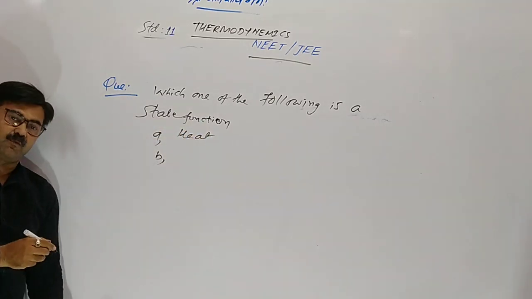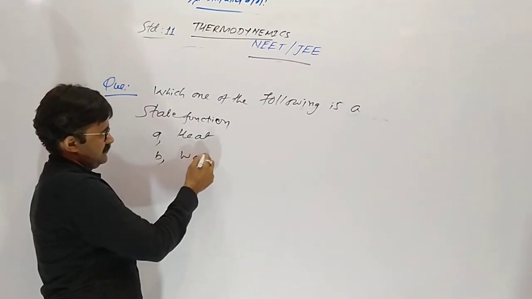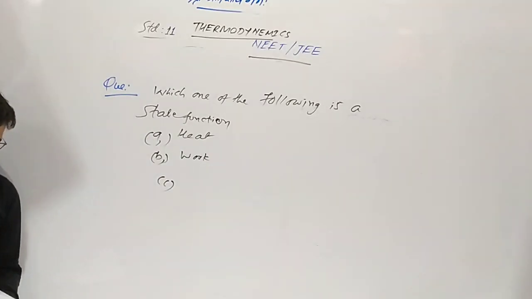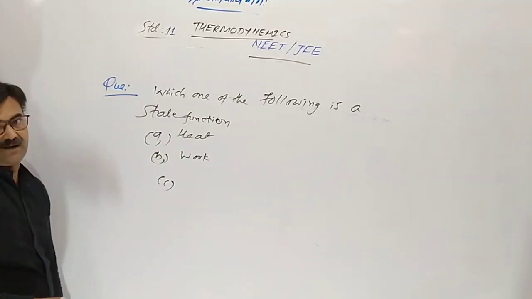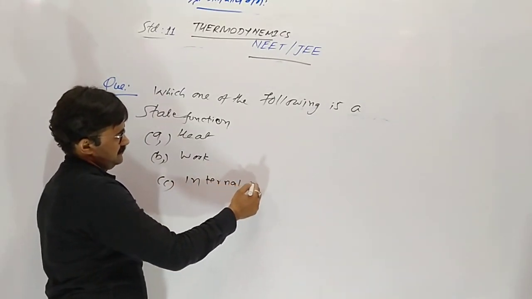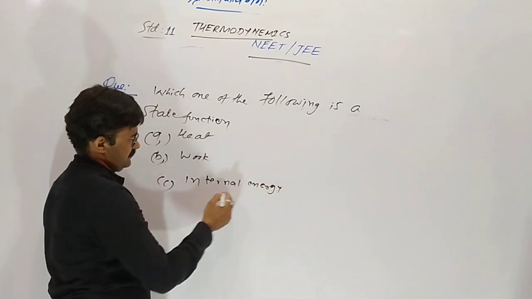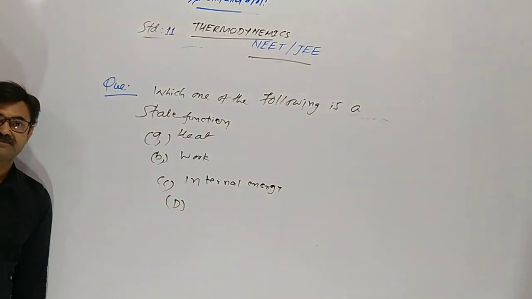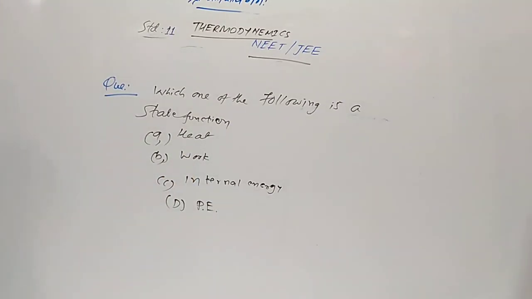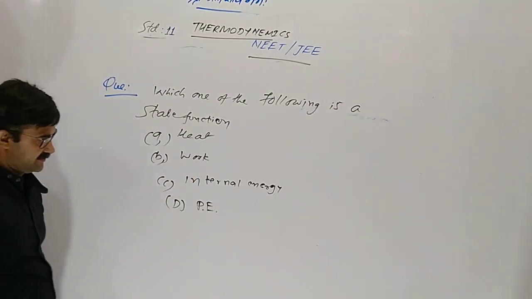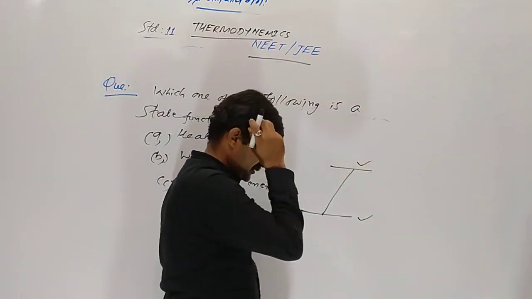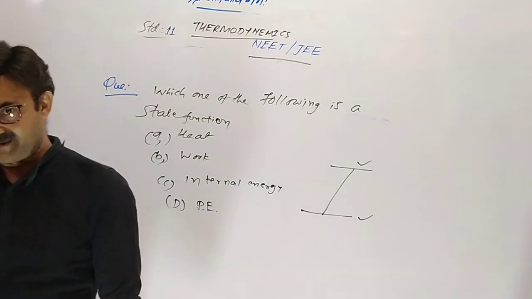B. Work. C. Internal energy. And D. Potential energy. What is a state function? Property which depends upon its state, not on the path of the change.